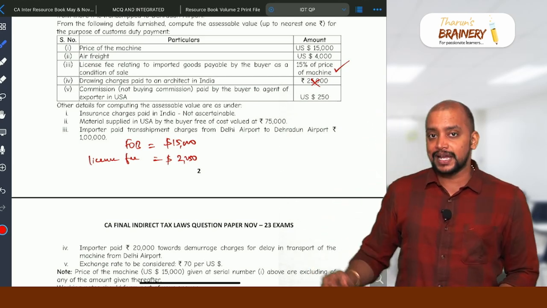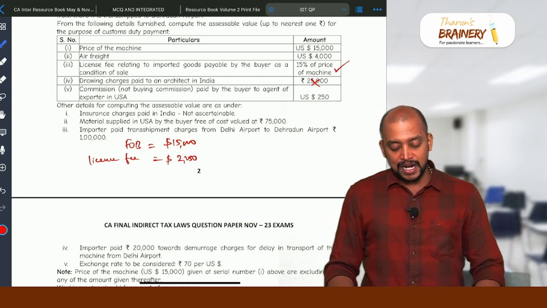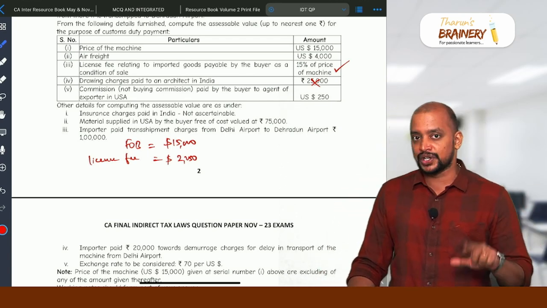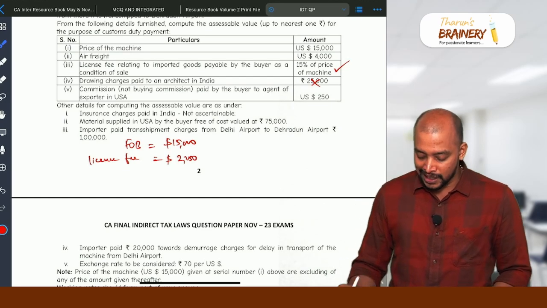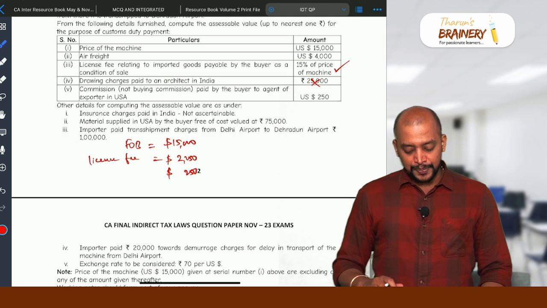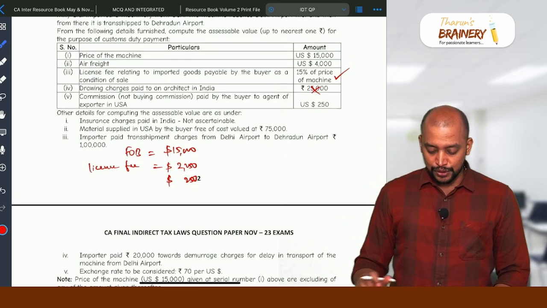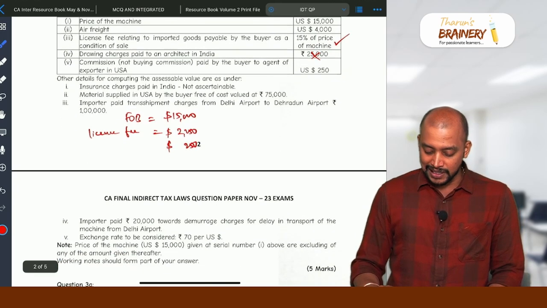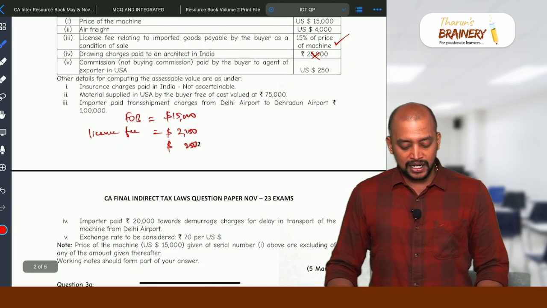Commission, not buying commission, means selling commission paid by the buyer to agent of exporter in USA. Selling commission will be included as a part of FOB. So therefore $15,000 plus 2,250 plus 250. Then other details also we will see. Insurance charges paid in India not ascertainable.